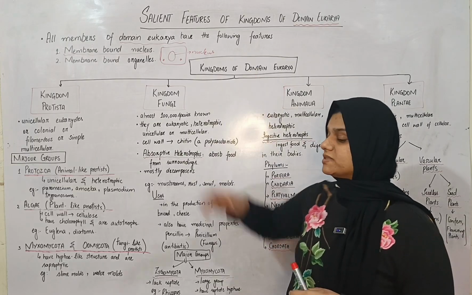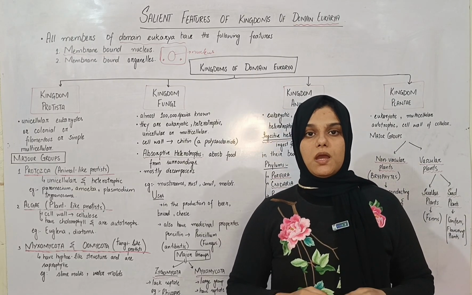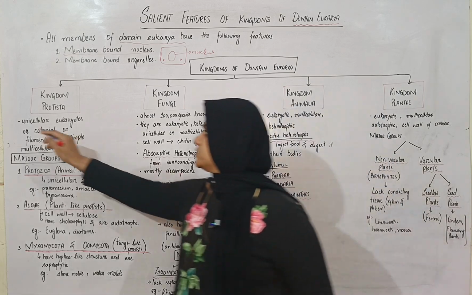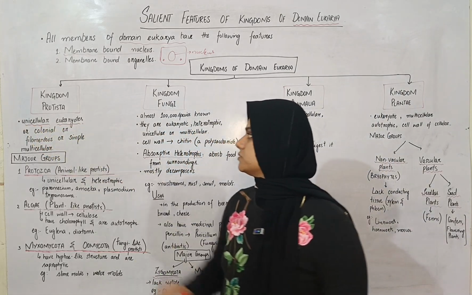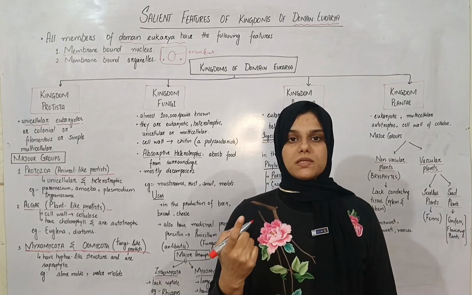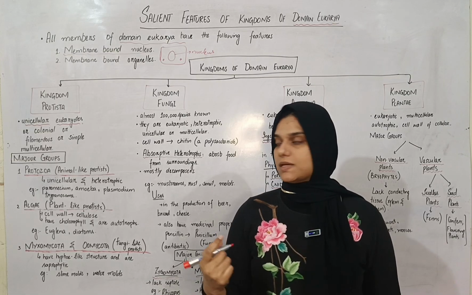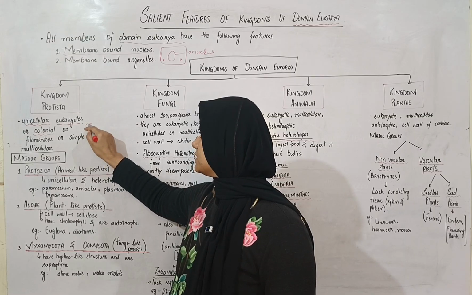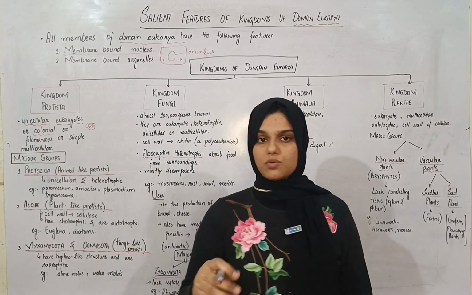Now, coming towards the four kingdoms that are part of domain Eukarya, first of all is Kingdom Protista. Kingdom Protista includes unicellular eukaryotes. Unicellular means single cell, so eukaryotes that are made up of only one cell. They may be colonial, that is many cells living together, but each cell has its own identity.